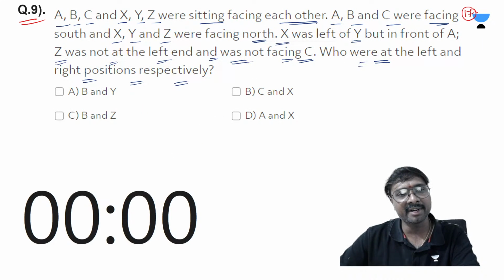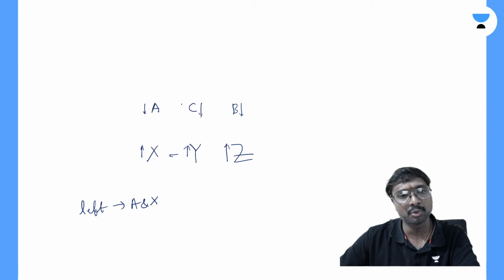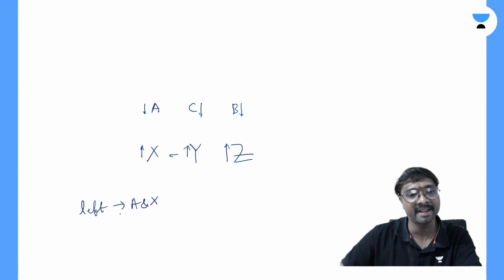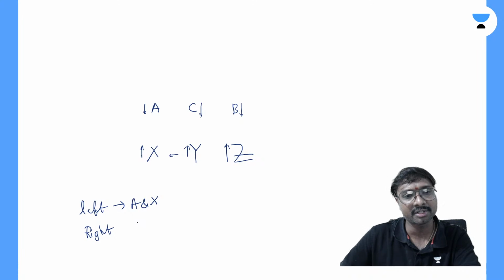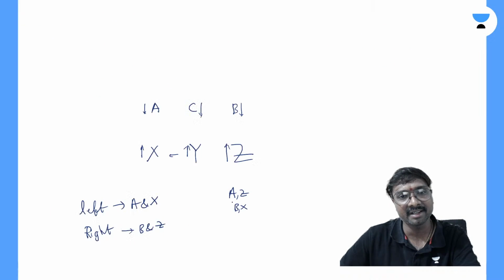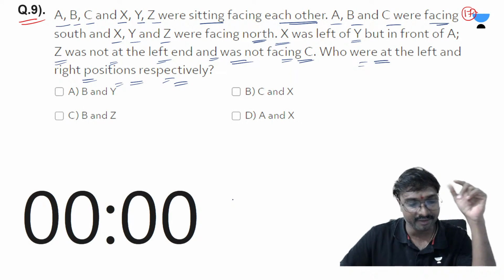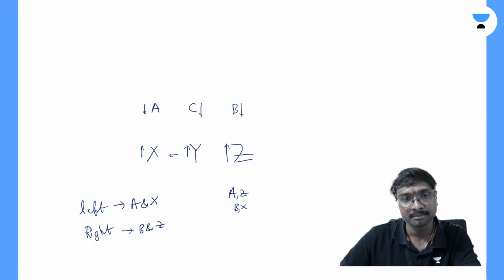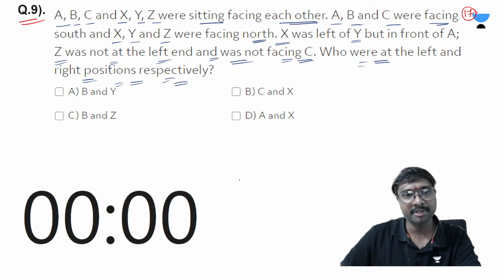Who were at the left and right positions respectively? Now tell me what is the answer. Left positions are A and X, and the right positions are B and Z. So the combinations you can have are A and Z, or B and X. Is there any option given here?